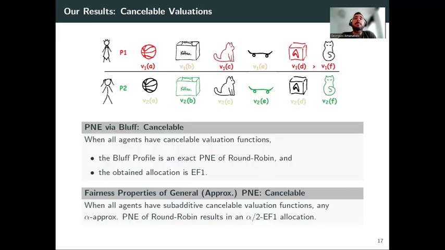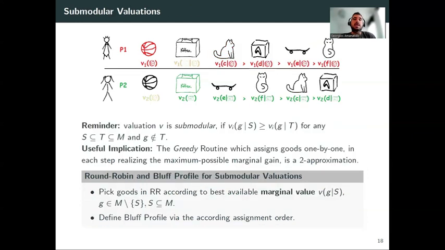Okay, so the bluff profile still is a pure Nash equilibrium, and it's relatively easy to show that. And then the obtained allocation from that is EF1. And in general, all the pure Nash equilibria are half EF1, or more generally, all the alpha approximate pure Nash equilibria are alpha over 2 EF1. So we have a guarantee similar to the additive case.